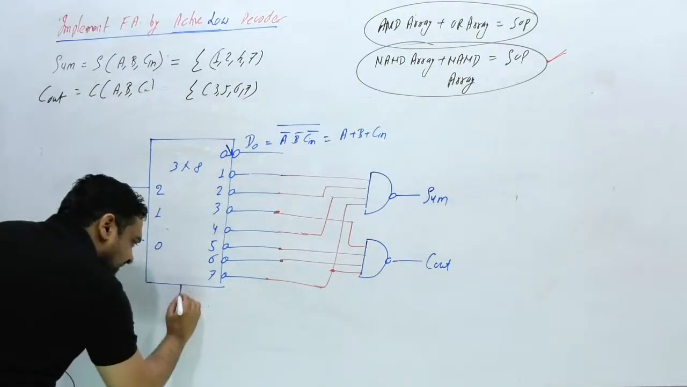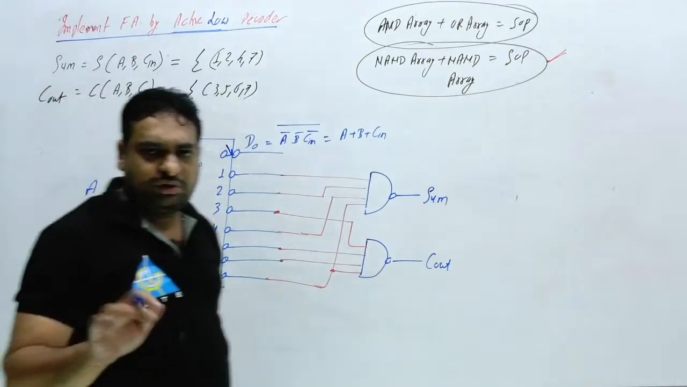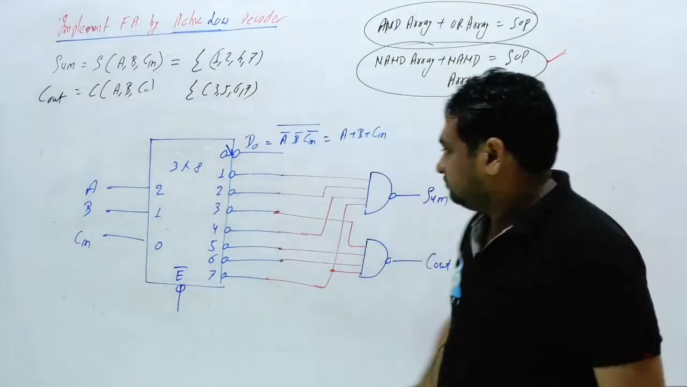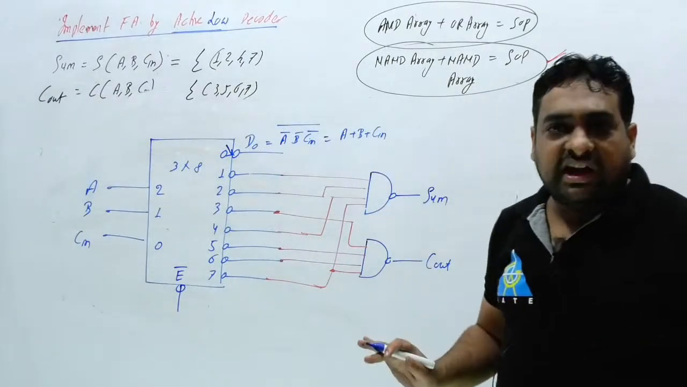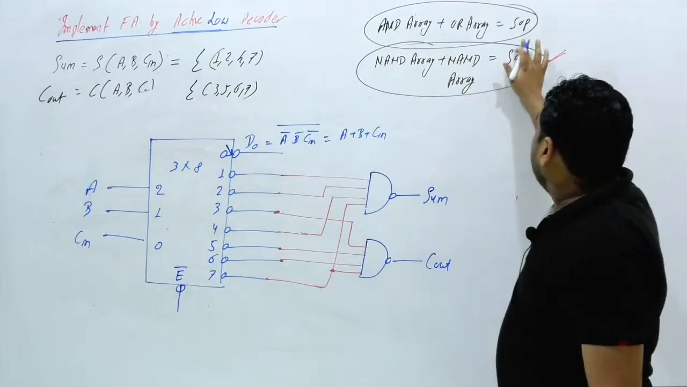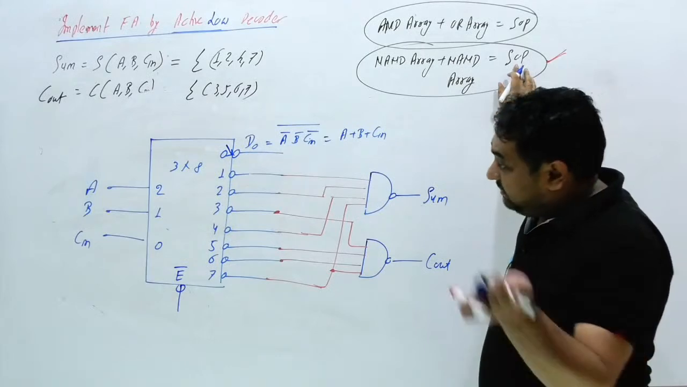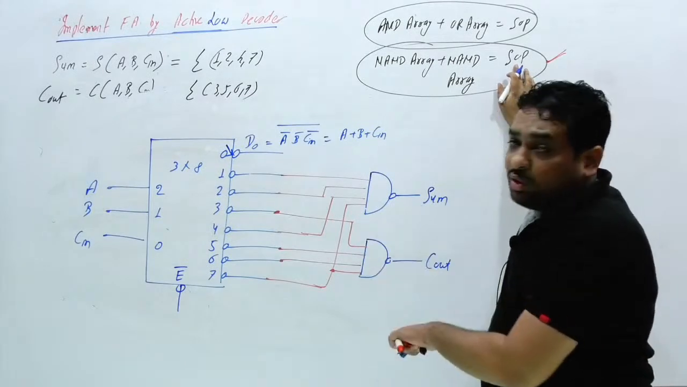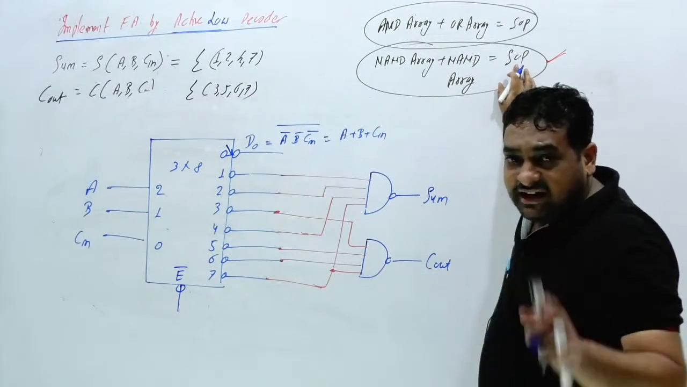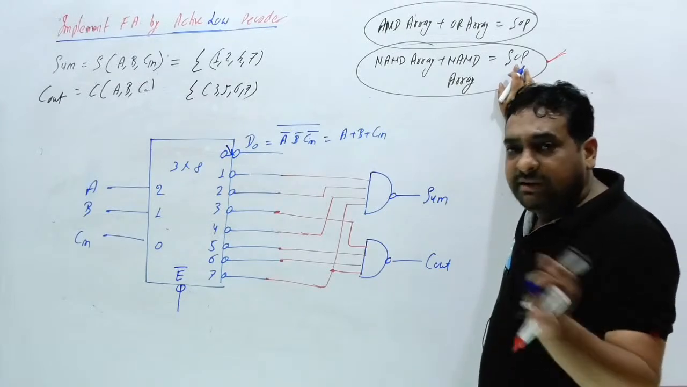Now, what enable signal can you consider? I am considering active low. That is your choice. You can consider active high or active low. So we have to design to implement any boolean function. Any boolean function is generally represented by SOP. In GATE exam, they can ask you anything. But in real life, always for decoder, we don't design the decoder for the POS.